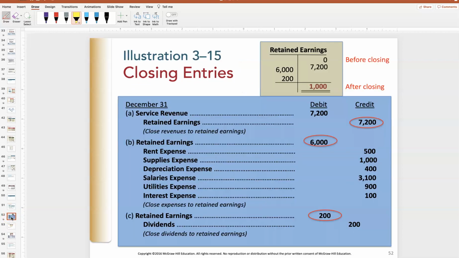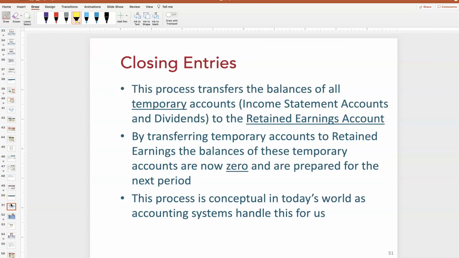Because we've talked about the fact, let me go back here, that the balance sheet is permanent. If I end December 31st with $6,500 in cash, I will come in on January 1st with $6,500 in cash. If I owed $900 in liabilities December 31st, when I walk in the door January 1st, unless I've paid some bills overnight, I still have that liability. So I want you to think of the balance sheet as permanent.